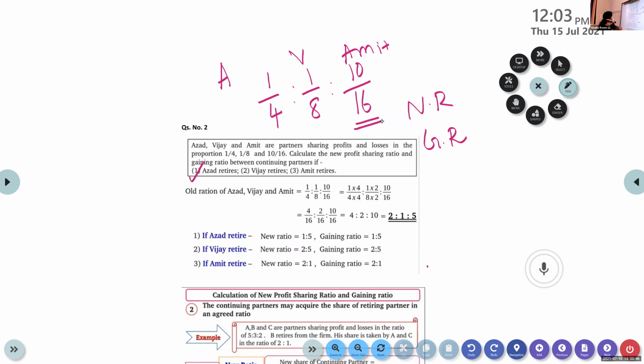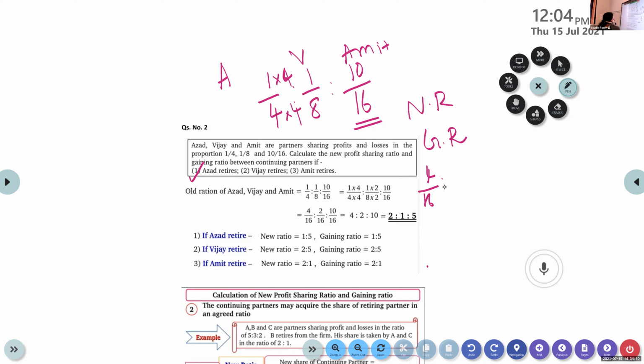You can convert other fractions also to denominator 16. 1/4, how will it become 16? We multiply numerator and denominator with 4. 1 into 4, 4. 4 into 4, 16. So it becomes 4/16.